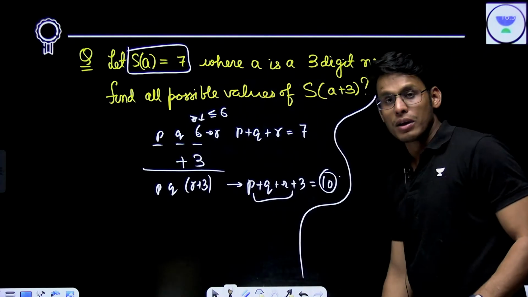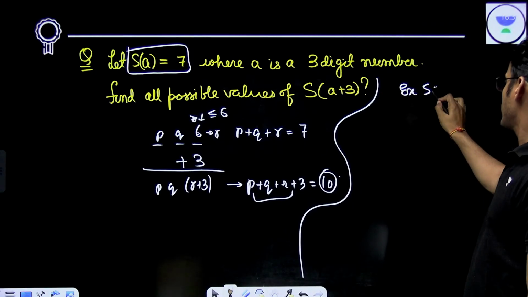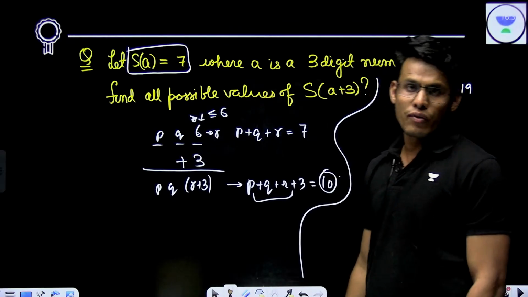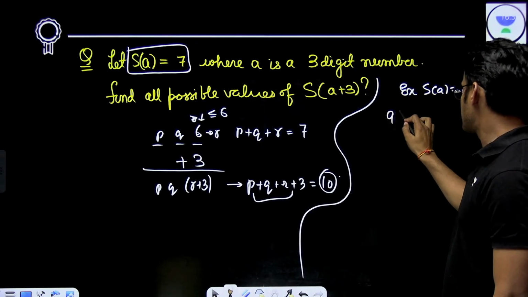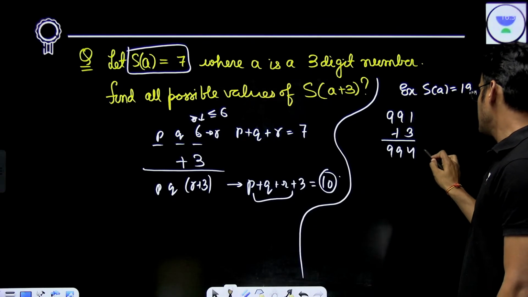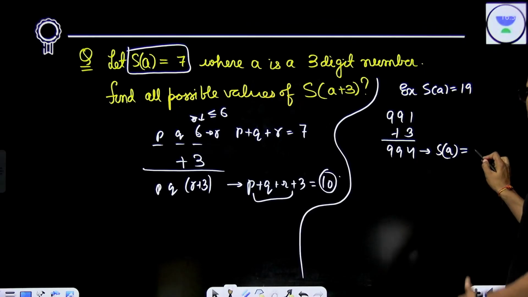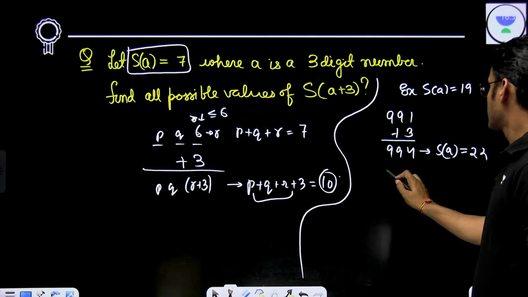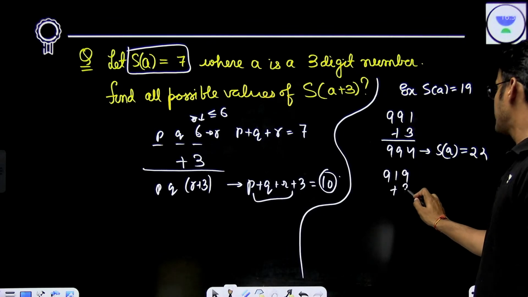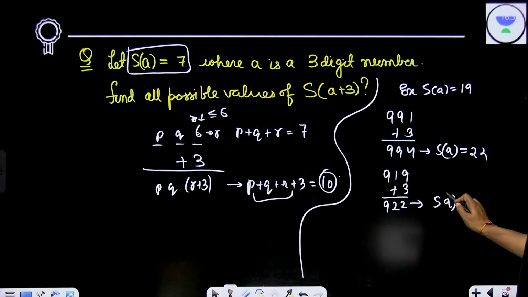Let me give you an example. Just imagine my S of A is 19. So, just see this number: 991 plus 3 is 994. In this case, my S of A would have been 22. But if my number is this, and then I add 3, the sum becomes 922, and my sum of digits becomes 13.